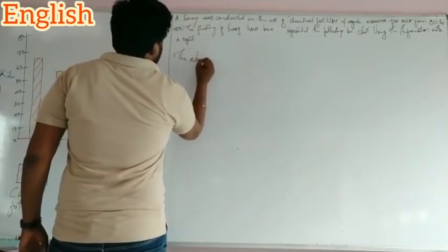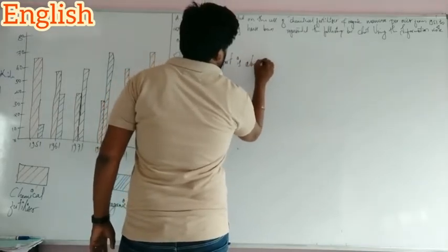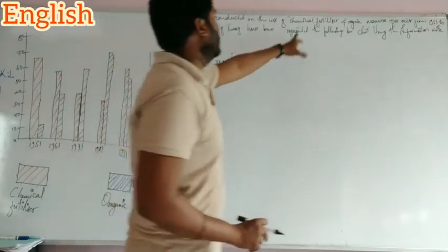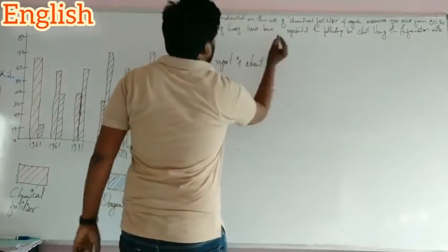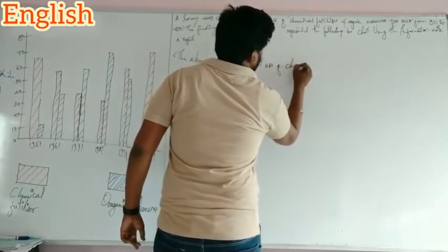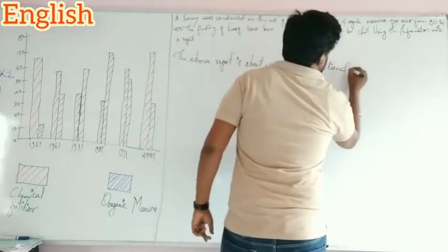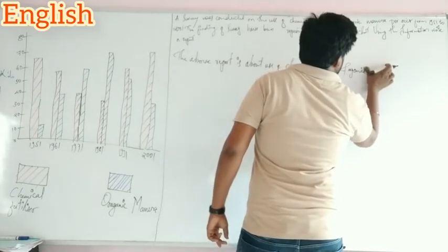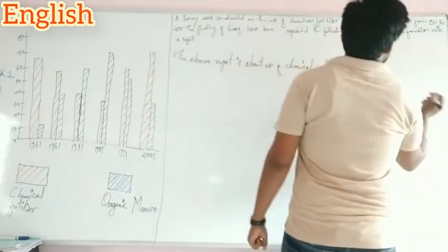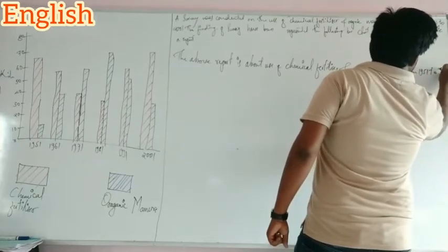The above report is about, as I said, the first line, the title itself in the question, is about the use of chemical fertilizer and organic manure per acre from 1951 to 2001.